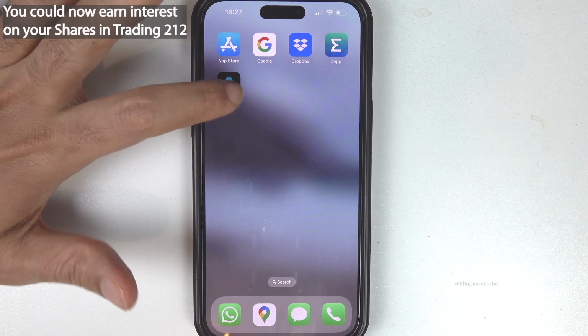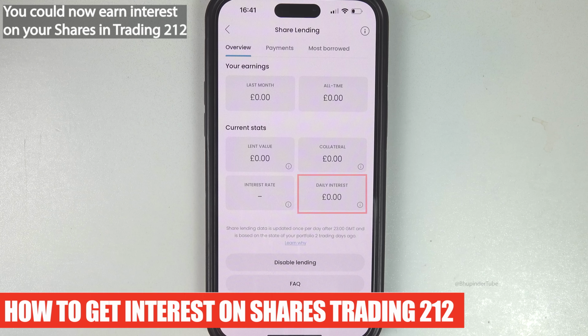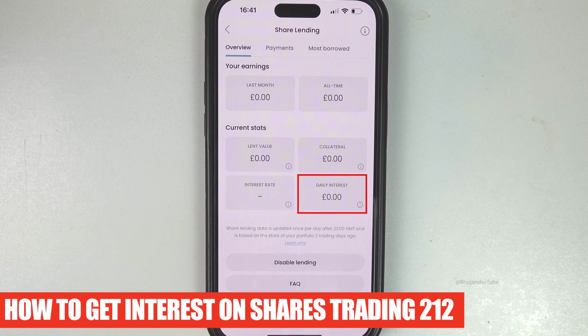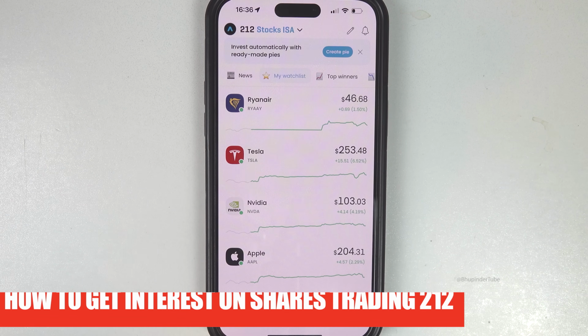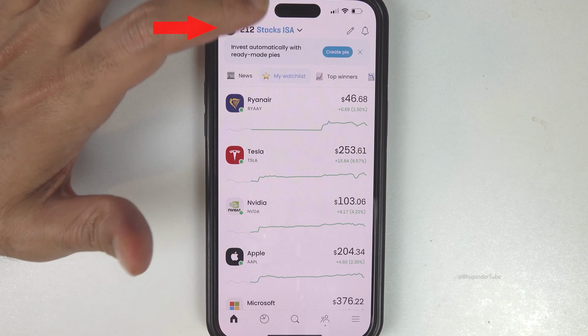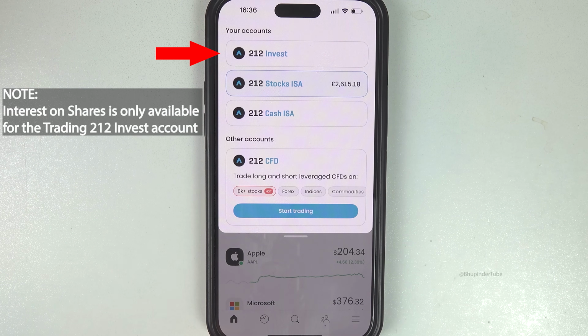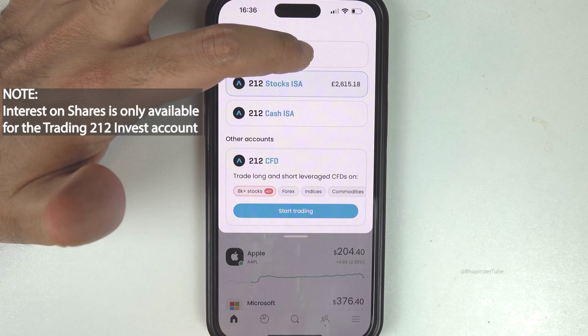Wow, Trading 212 now gives interest on your shares as well. I'm going to show you how to enable interest on shares. Tap on the drop down at the top and then select Trading 212 Invest account.